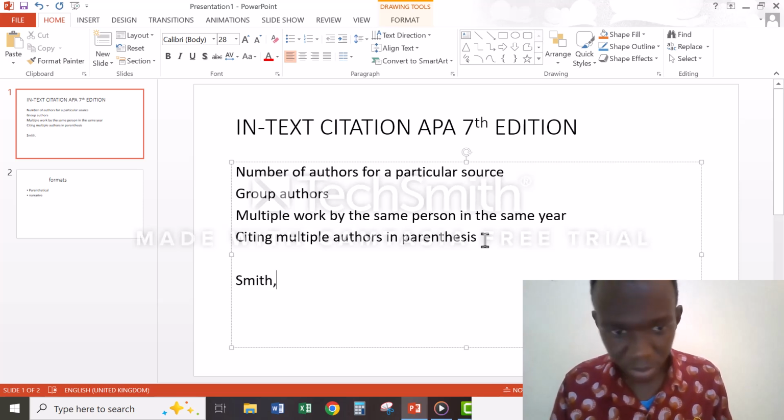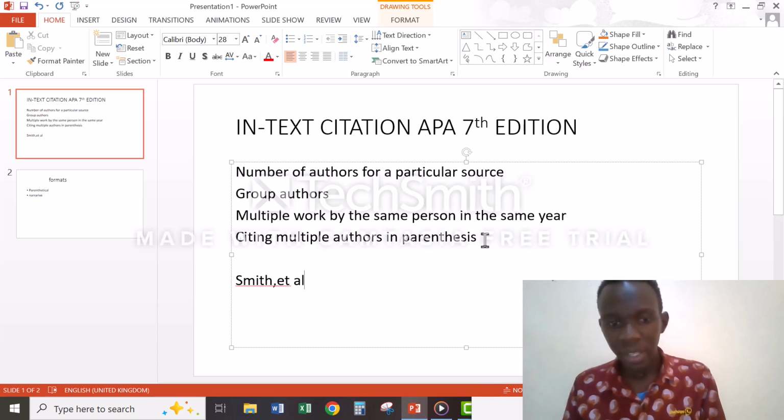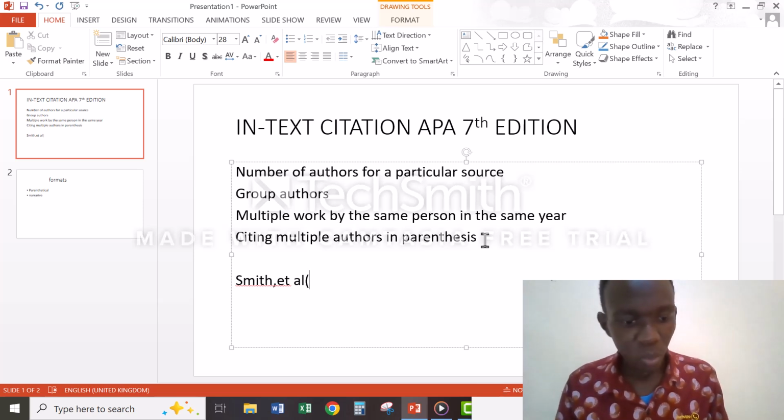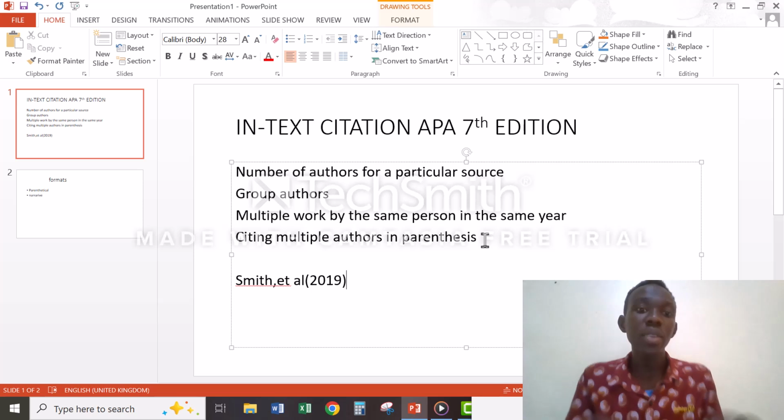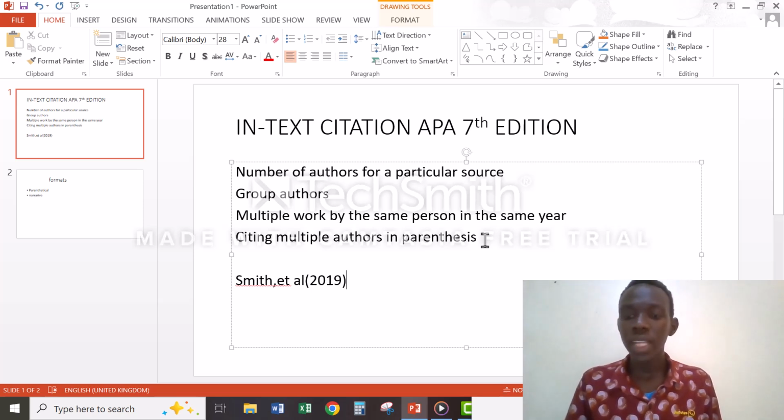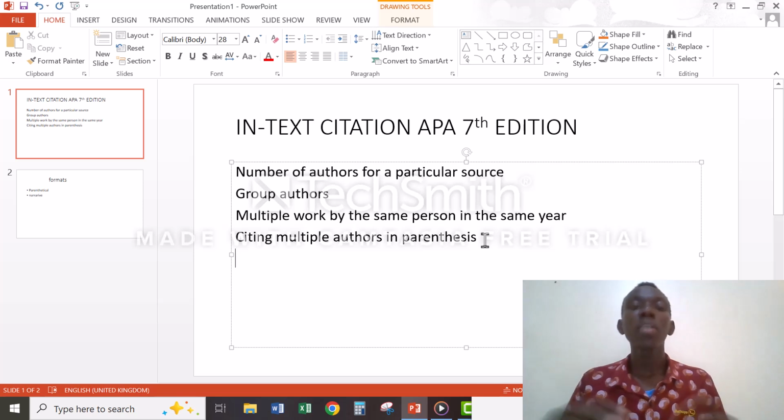Smith. You do that. You do this: Smith et al., and then you quote the year of the publication. That is how you do it when the authors have already exceeded three. That is from maybe four authors and above. You only quote the name of the first author, and then the others you just use the word et al.